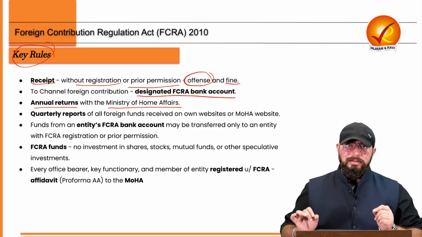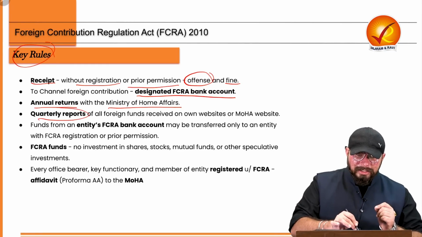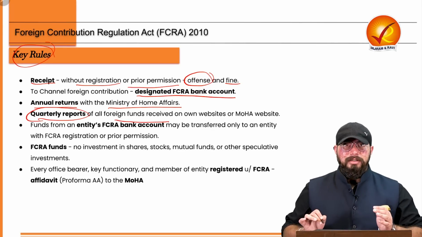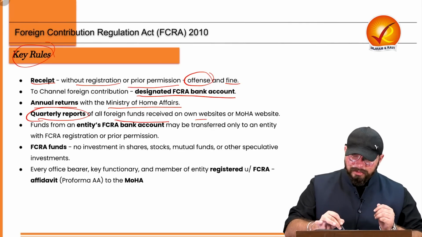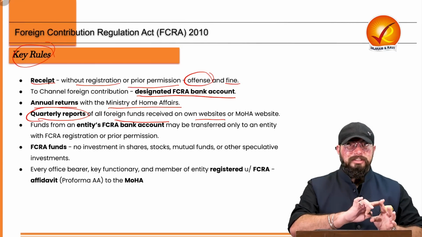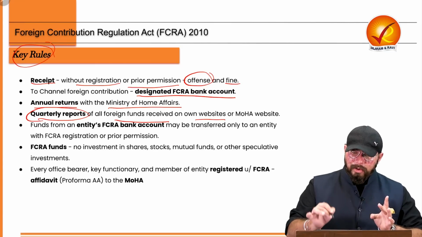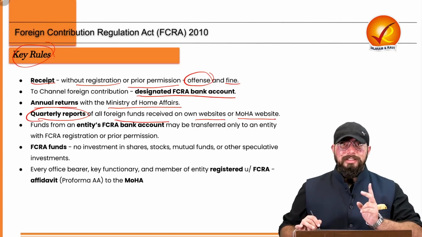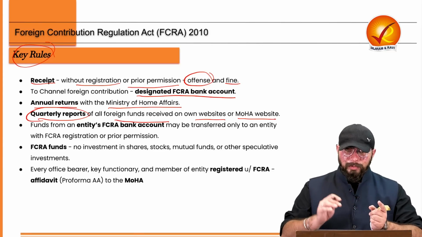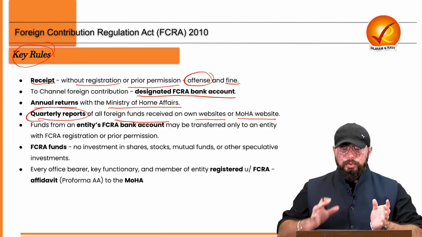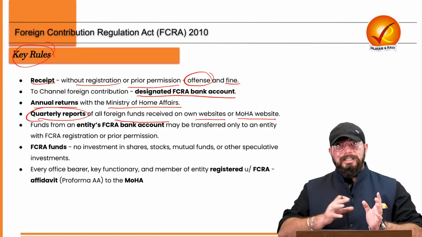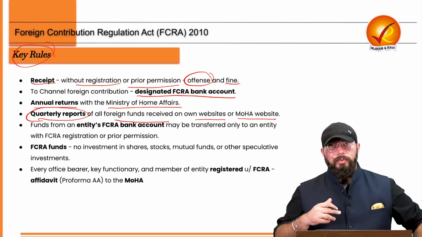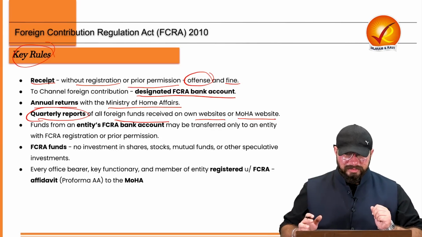So, annual returns need to be filed, and quarterly reports of the foreign funds received should also be given either on their own website, that is the organization's or association's website, or on the Ministry of Home Affairs website. So you have two choices: you can publish the quarterly report either on your own website or on the Ministry of Home Affairs website.